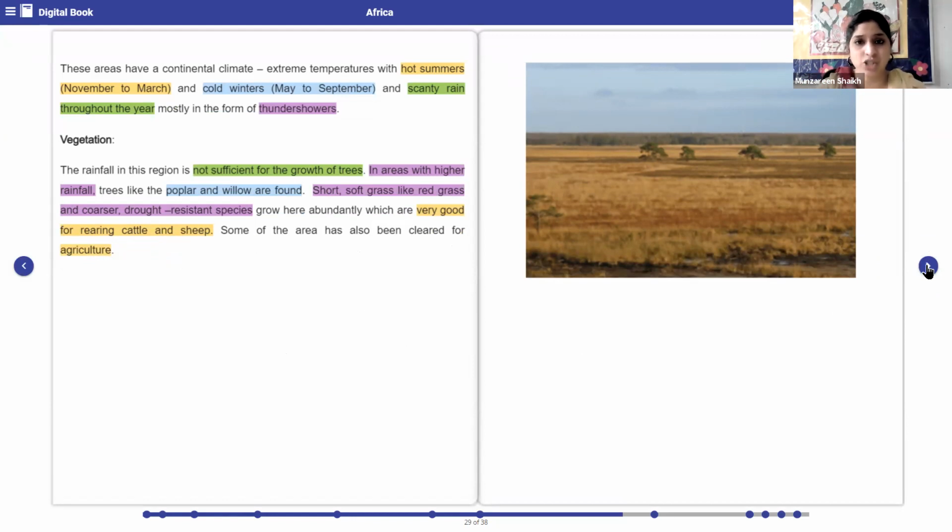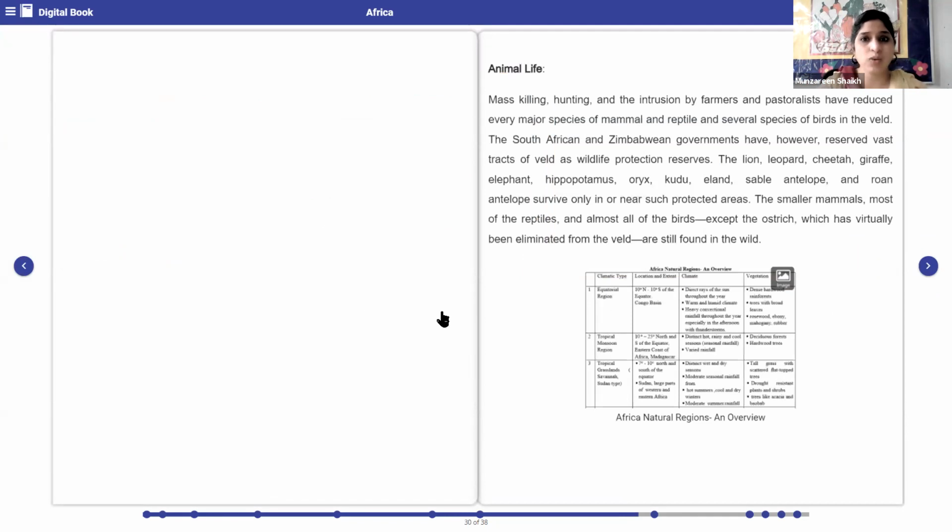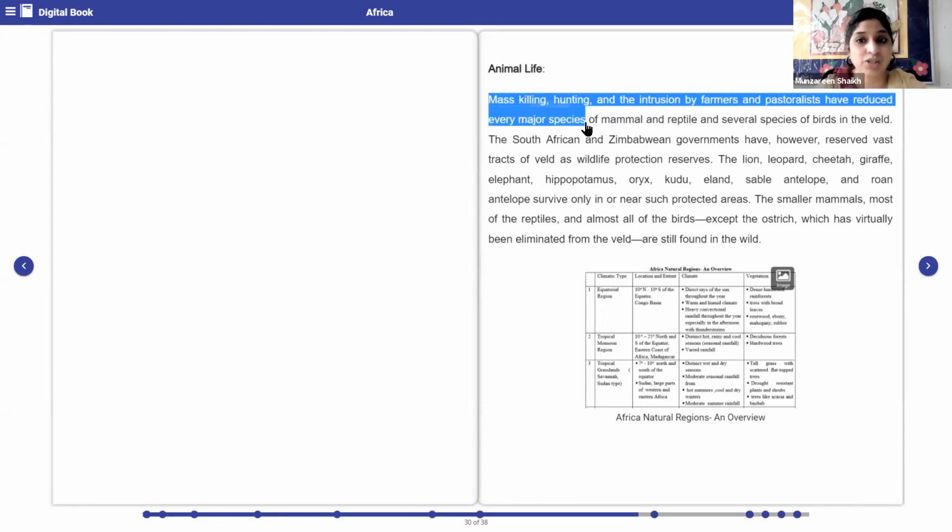Let's go on to the next page and let us see what type of animals do we have in this particular region. Number one, mass killing, hunting, and intrusion by farmers and pastoralists have reduced every major species of mammal and reptiles and several species of birds in the wild.